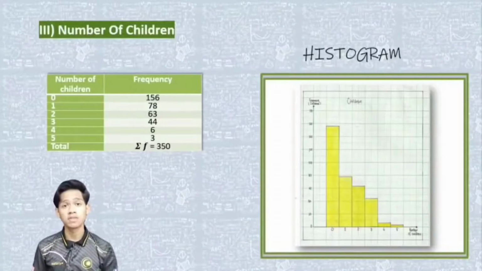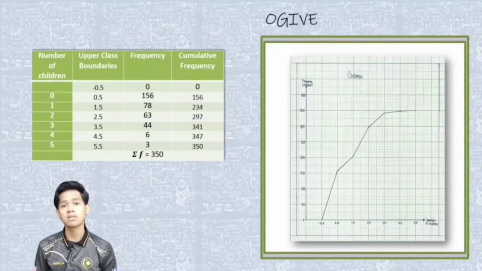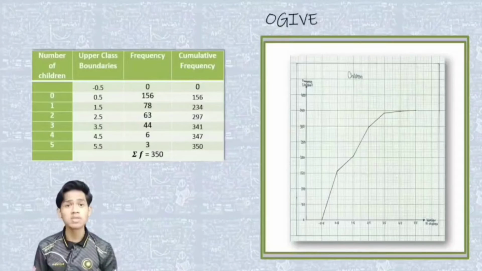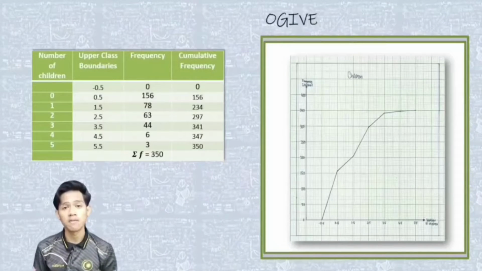Last is the graph of children. Children is quantitative variable data, so we have created a histogram and ogive to represent the frequency distribution of the dataset. Based on the graph, it shows the total frequency of number of children is 0 until 5.